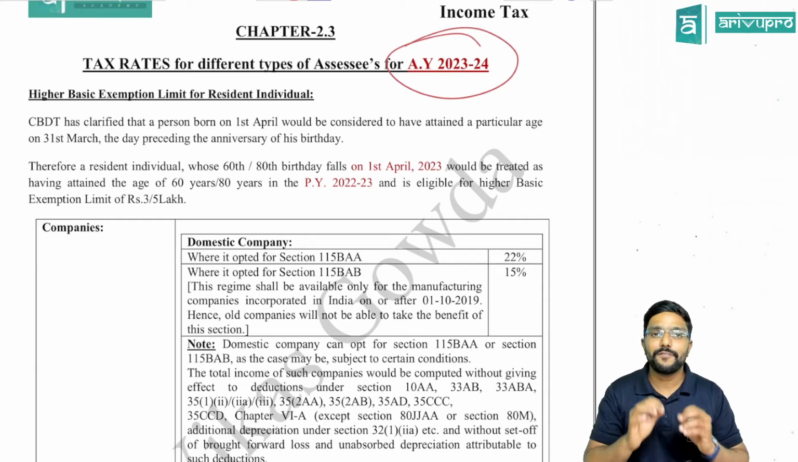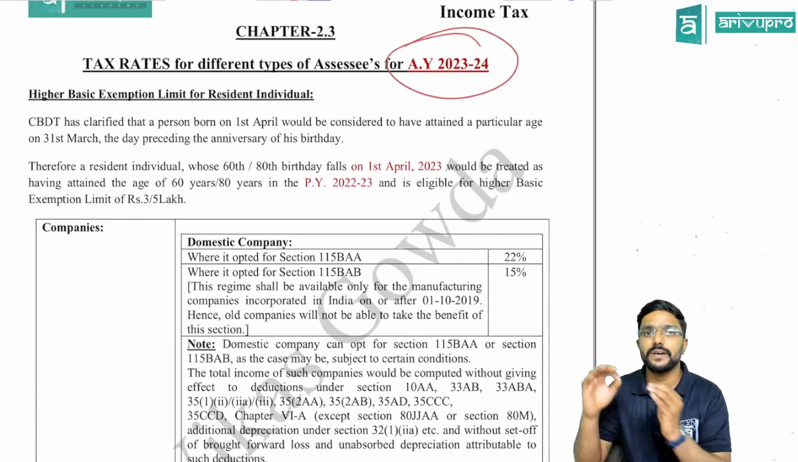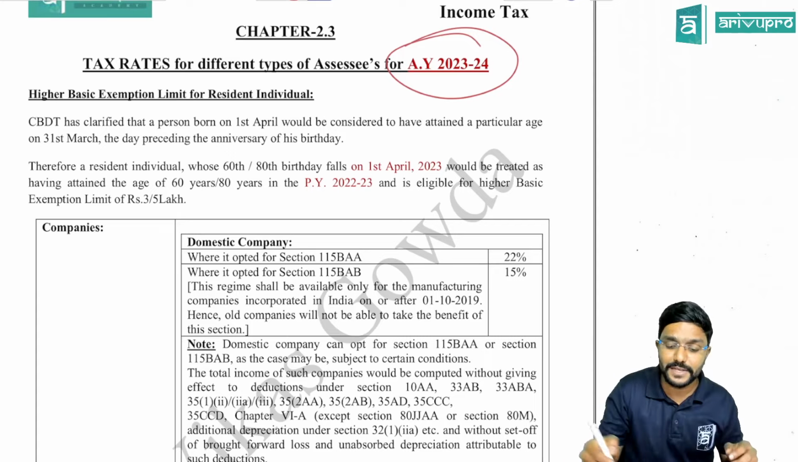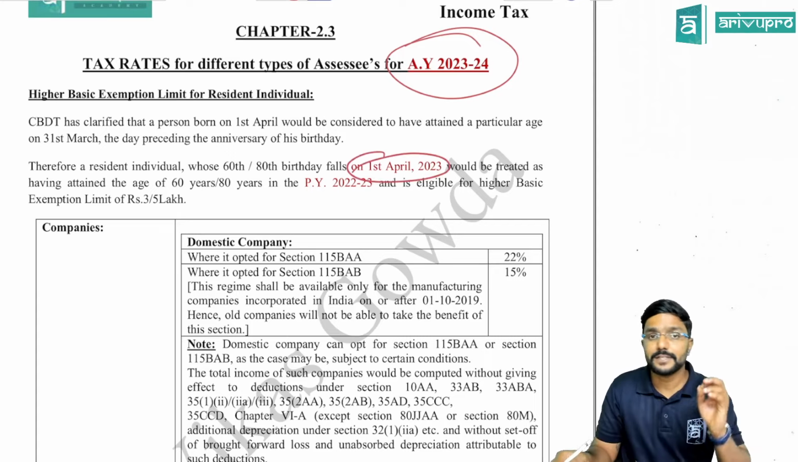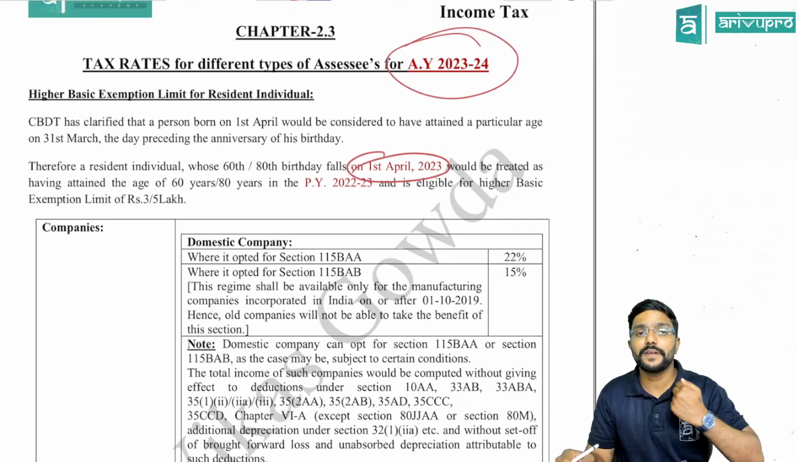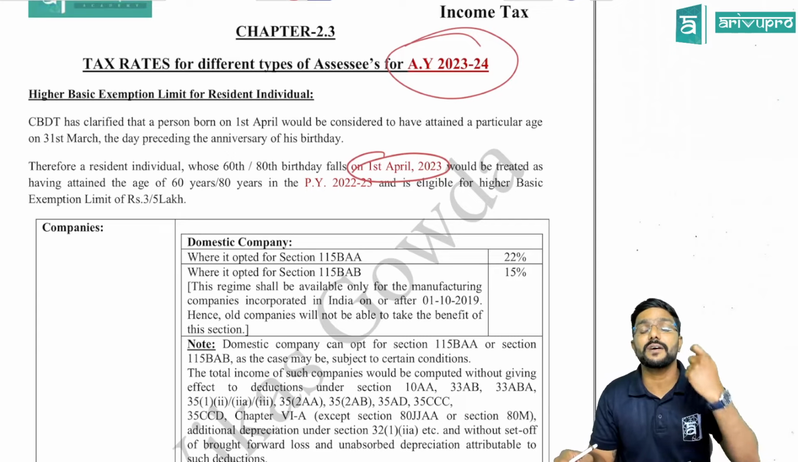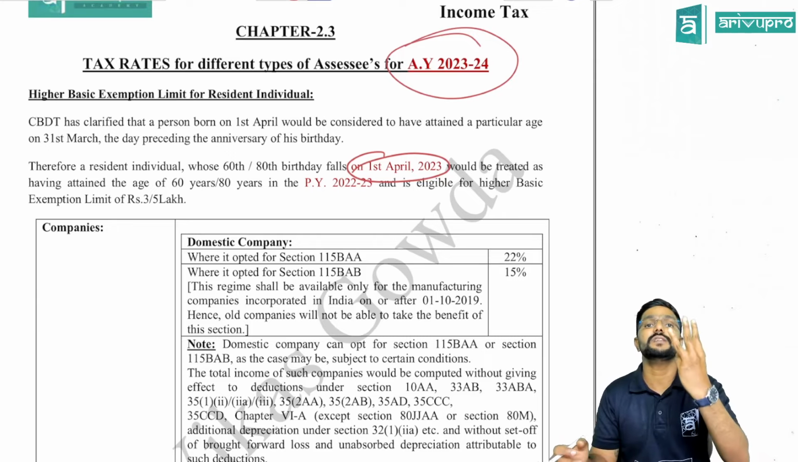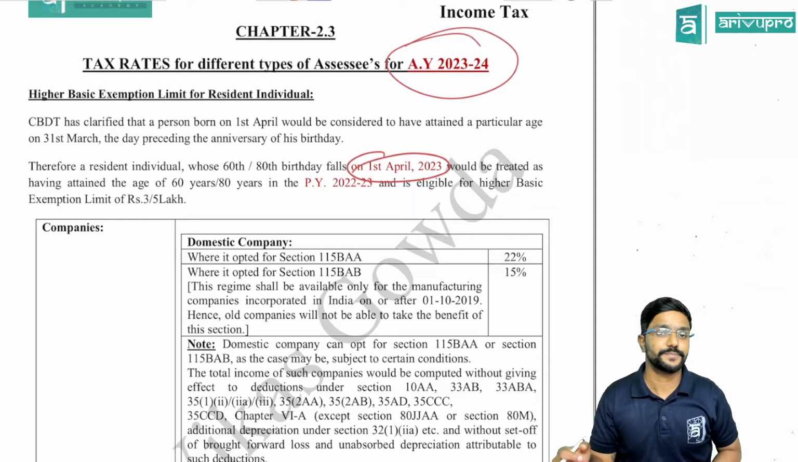And this applies if I have reached the age of 60 or 80 at any time during the previous year, including the first day of the assessment year. So for us, assessment year is 23-24. Even if I am celebrating my 60th or 80th birthday on 1st April 23, still I will be eligible for a higher basic exemption limit of 3 lakh or 5 lakh, guys.